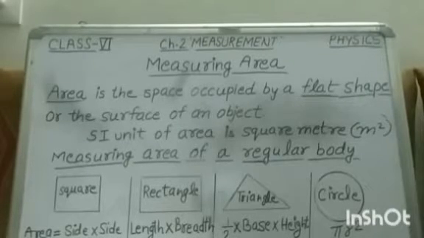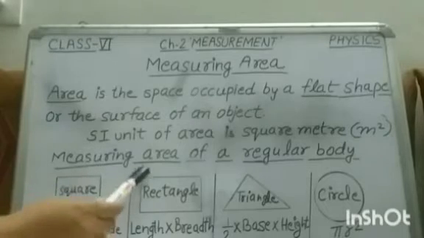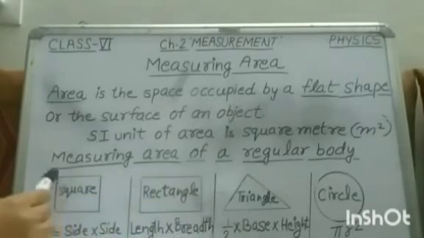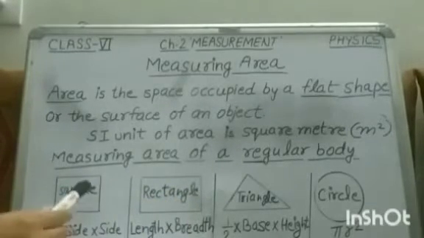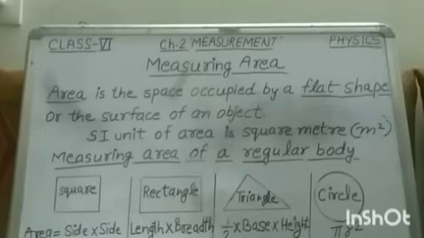Now, next one is measuring area of a regular body. Regular body means the object or body which is having a definite shape. For example, these all are regular bodies. These have definite shape. So if we have to find out the area of a regular body, the easiest way is to apply the formula, if we know the formula.